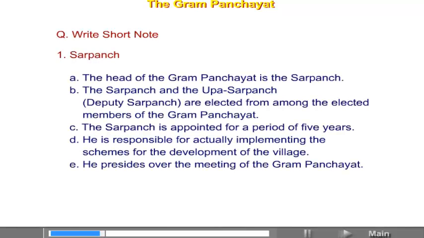Write a short note. Sarpanch. A. The head of the Gram Panchayat is the Sarpanch. B. The Sarpanch and the Upasarpanch, that is, Deputy Sarpanch, are elected from among the elected members of the Gram Panchayat. C. The Sarpanch is appointed for a period of 5 years. D. He is responsible for actually implementing the schemes for the development of the village. E. He presides over the meeting of the Gram Panchayat.